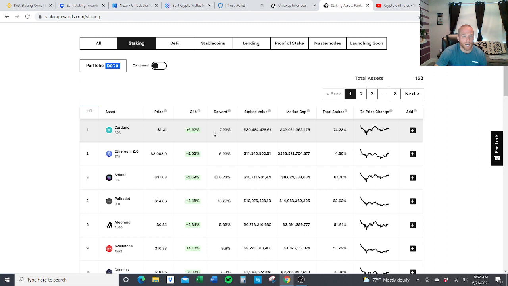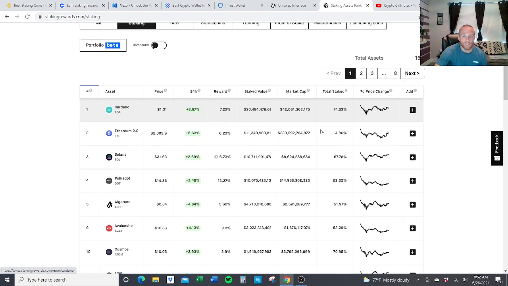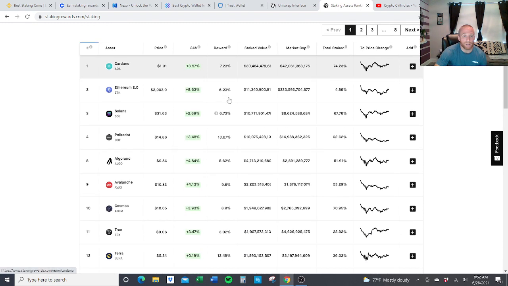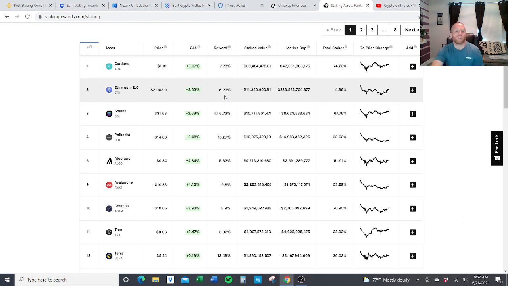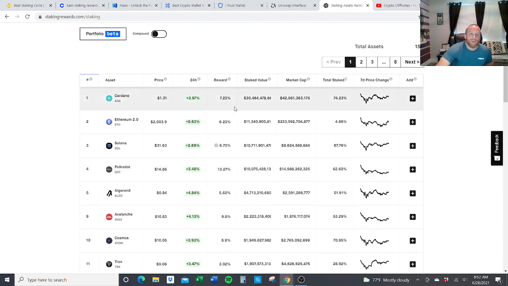As you can see, Cardano gets up to 7%, Ethereum 6%. This will give you the breakdown. It's going to give you the market cap. This is a good reference point to get an idea of what you're going to be getting. Then you can always check into the individual exchanges.